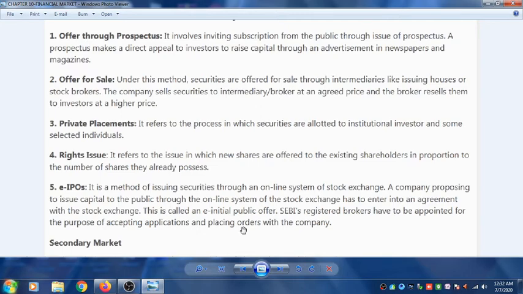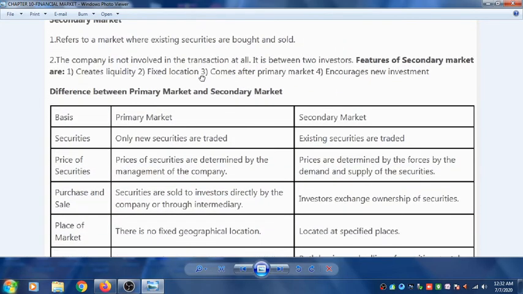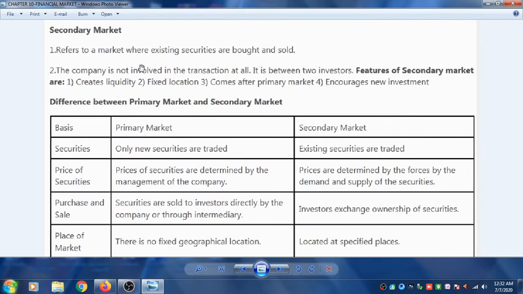Now, secondary market. Secondary market refers to the market where existing securities are bought and sold. So the existing securities are bought and sold in the secondary market. The company is not involved in the transaction at all. So here the company has no role. The brokers have their role. They buy and sell the securities of the company. It is between the two investors. So two investors sell their securities.